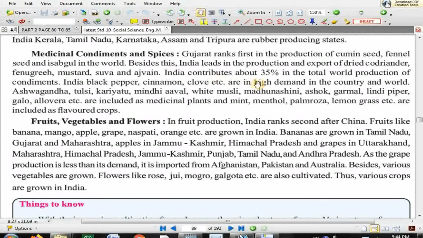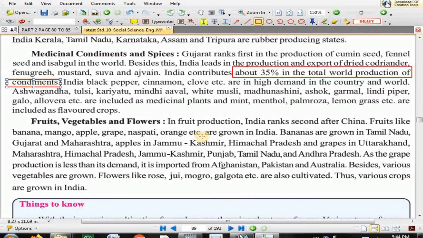And India contributes about 35% in the total world production of condiments. So that ratio you need to remember. Okay, 35% in the total world production of condiments. So this you have to remember.